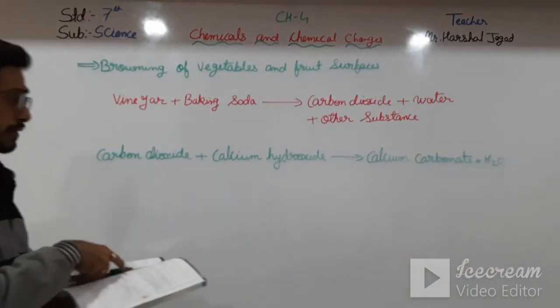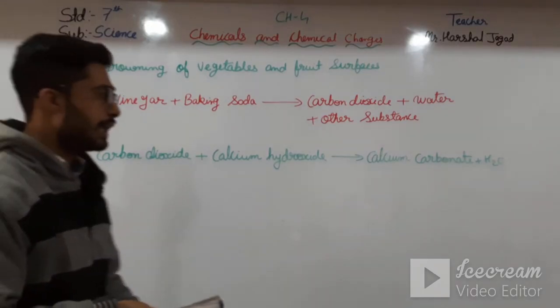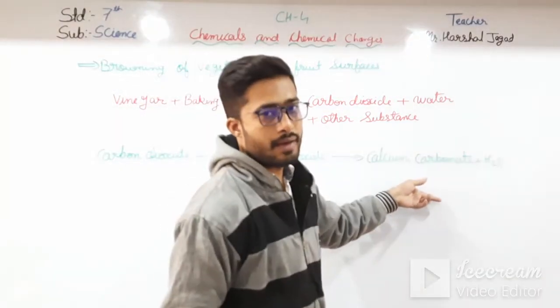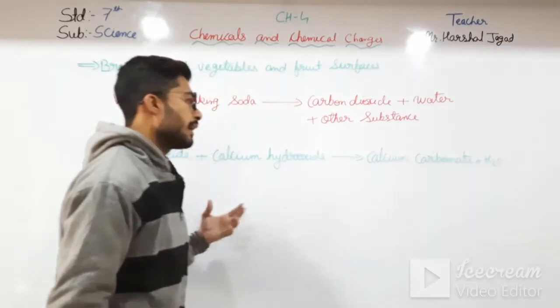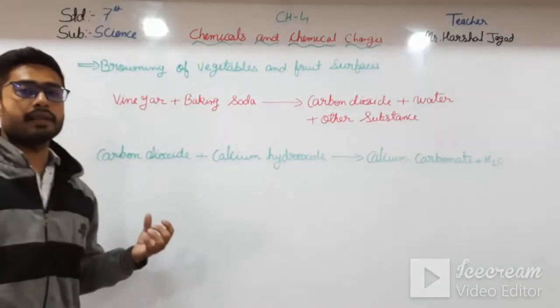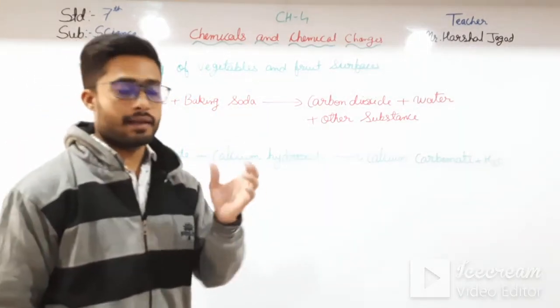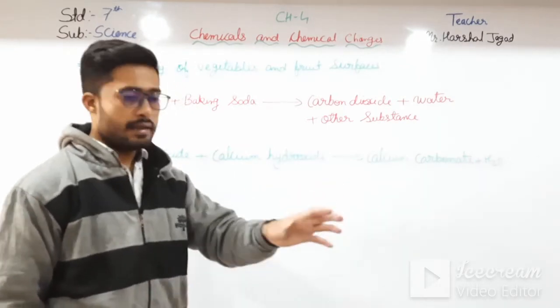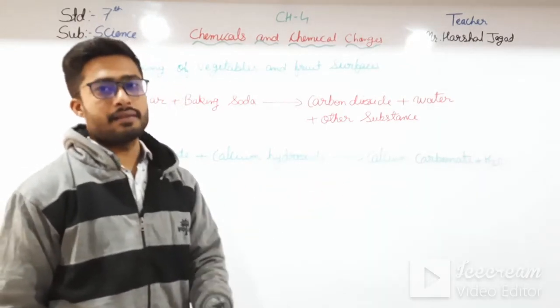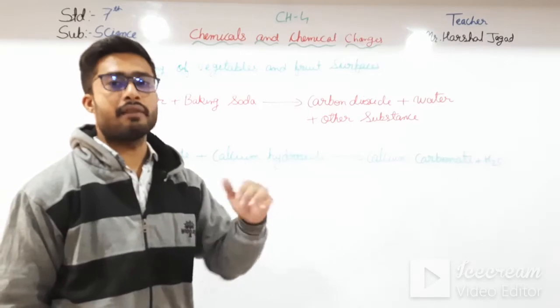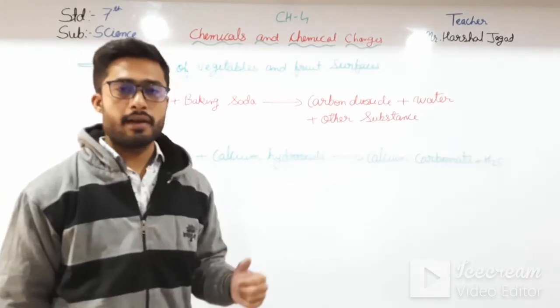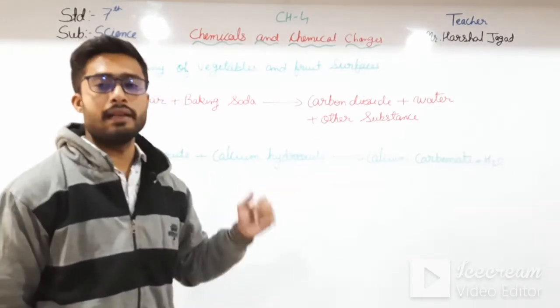Okay, this calcium carbonate is a milky liquid. Milky liquid means it is a liquid like milk. If milk and this liquid are given in a vessel, then you can identify which is milk and which is calcium carbonate. Okay, so it is a milky liquid.